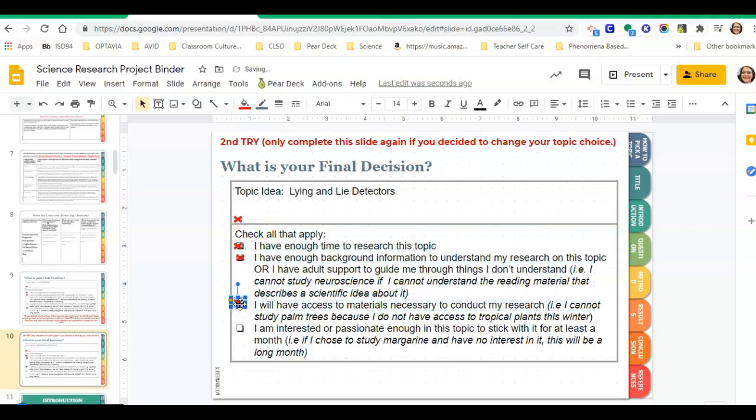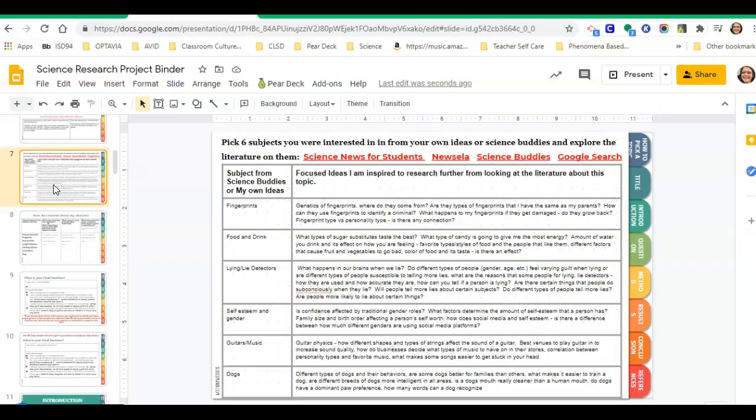All right, and then the last one, I'm interested or passionate enough in this topic to stick with it for at least a month. I definitely think this is something that I could get really into, so I'm going to check that box too. Okay, so now that I have all 4 boxes checked, I have my topic idea, lying and lie detectors. The last thing I want to do is maybe focus that just a little bit more. So I'm going to go back a couple slides to where I had all my information about lying and lie detectors and just kind of skim through that and think about what I talked about with my teacher and see if I can come up with a more focused idea that I want to research having to do with lies.